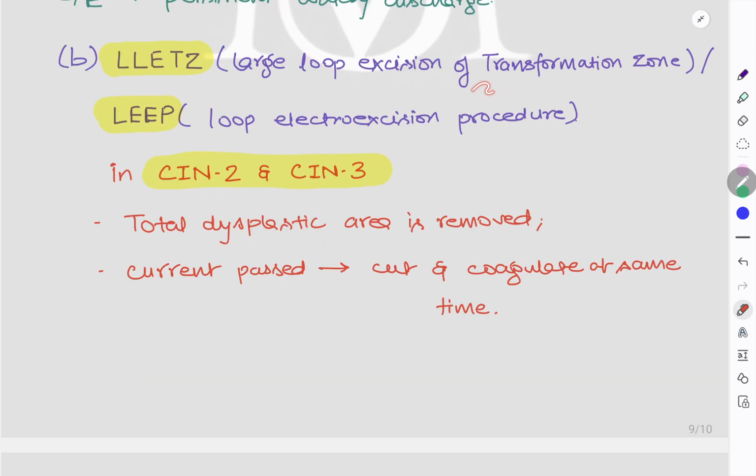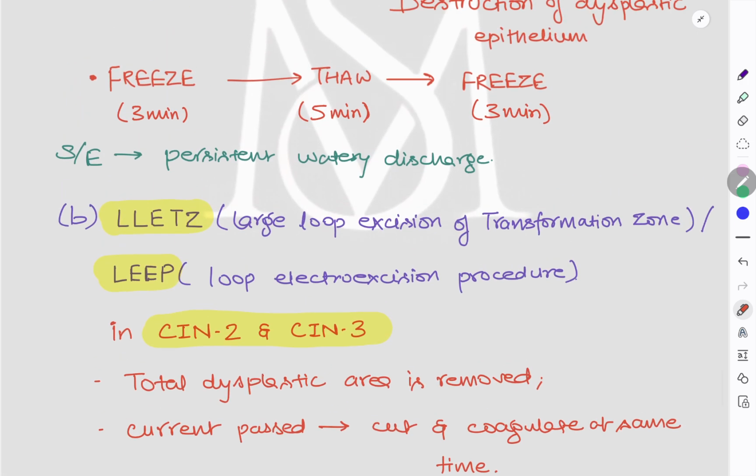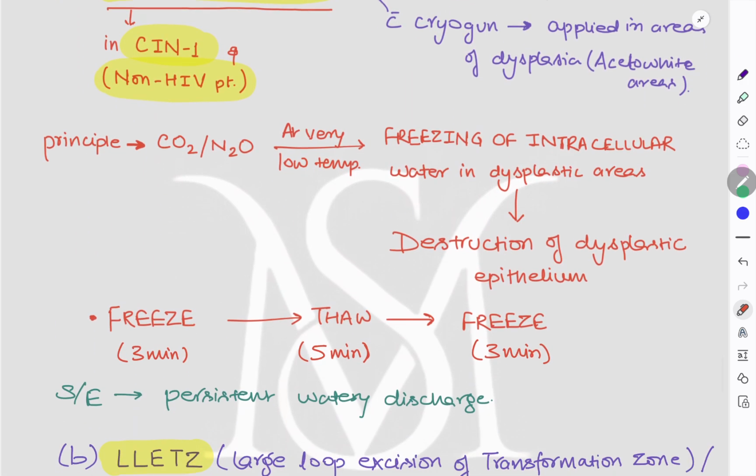Coming to large loop excision of the transformation zone and the loop electroexcision procedure, it is done in CIN2 and CIN3. Here the total dysplastic area is removed by passing a current that will cut and coagulate at the same time. So this was about the procedures.